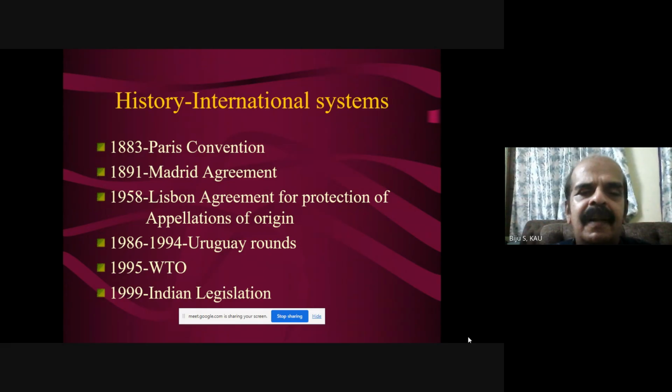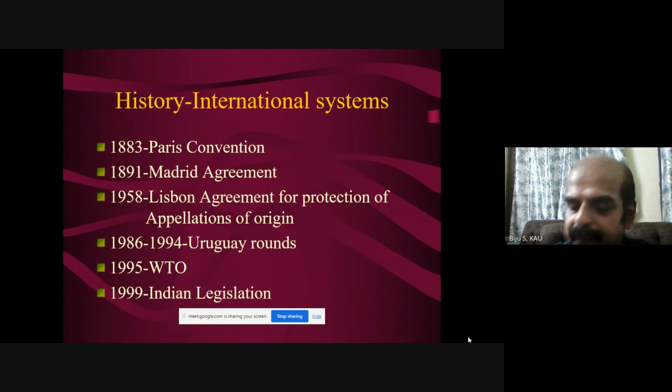Uruguay, WTO, legal, India, particular Indian legislation is also needed. This particular country has to first legalize, like in the case of patent. India is responsible. Our country and our people are responsible for protecting the rights, not others. Indian people's rights have to be protected by Indian people. The geographical indication of India has to be first legislated by India. Then only will others, like the World Trade Organization, follow.